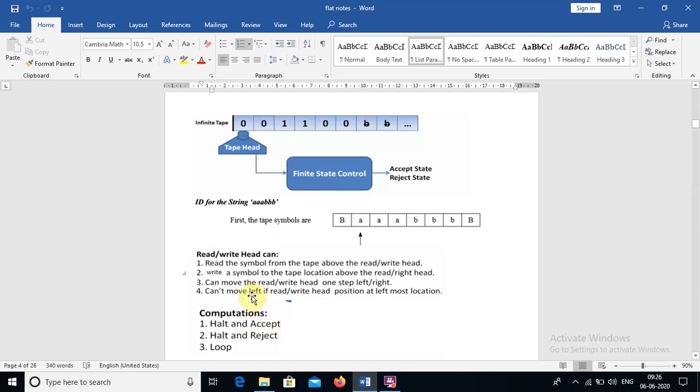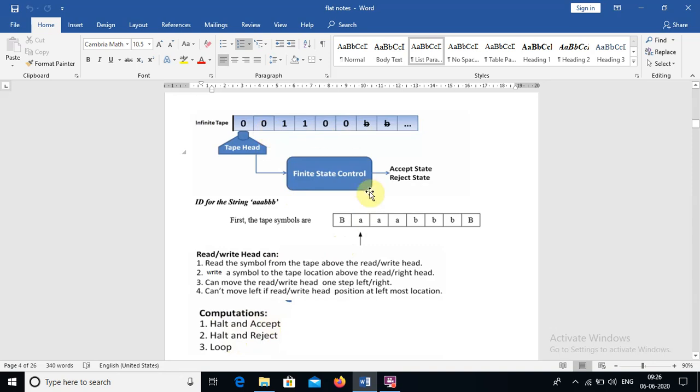When it comes to Turing machine computations, what the entire Turing machine performs is nothing but halt and accept. That means if the required string is present on the tape, the Turing machine halts. There is no need for any further searching, and it accepts the string.